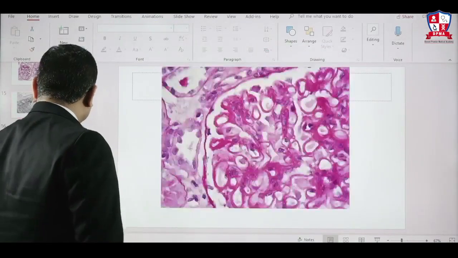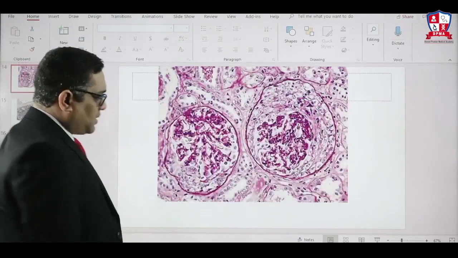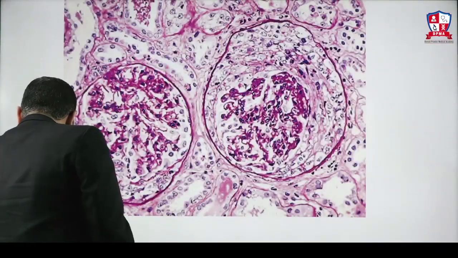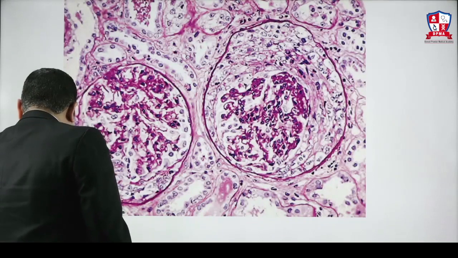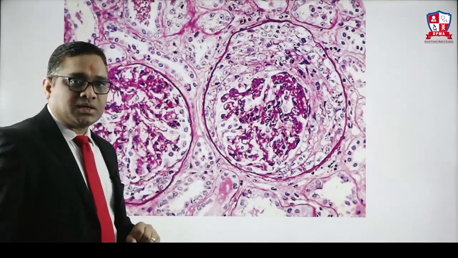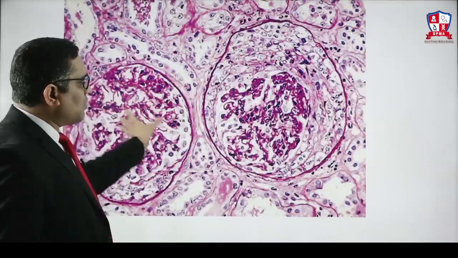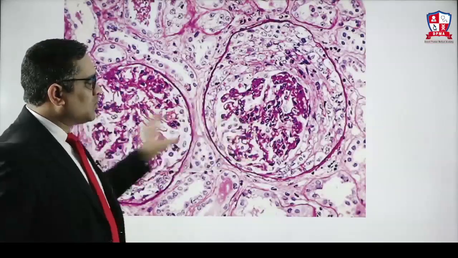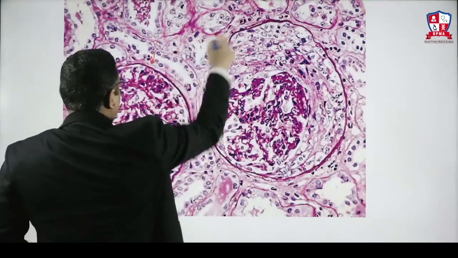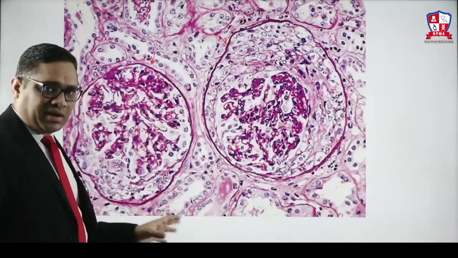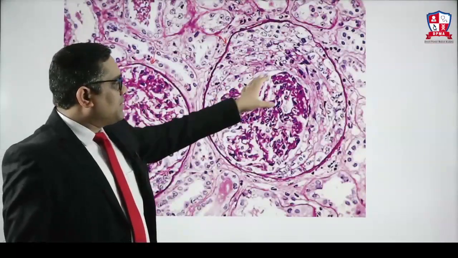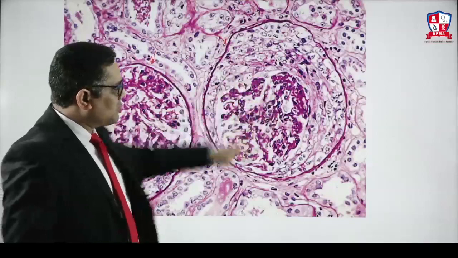Now look at this picture. What I wanted to show you in this diagram is how crescents will appear when you are doing microscopic examination. When you look at these two glomeruli, you can see there are two Bowman capsules. This is the PAS staining, so that the capillary basement membrane is more prominent. So this is the glomerular capillary.